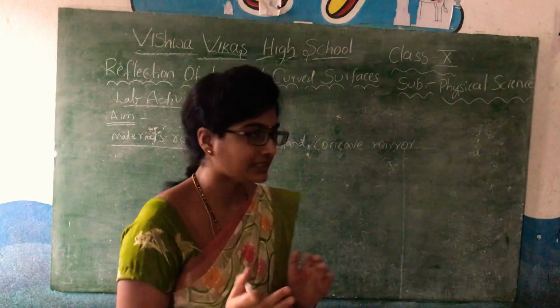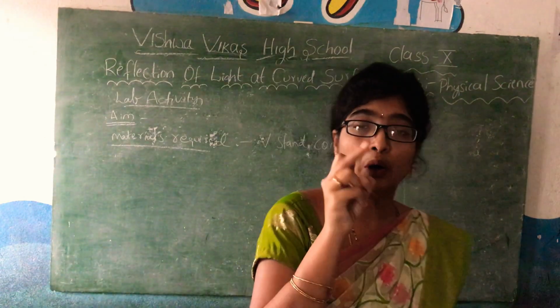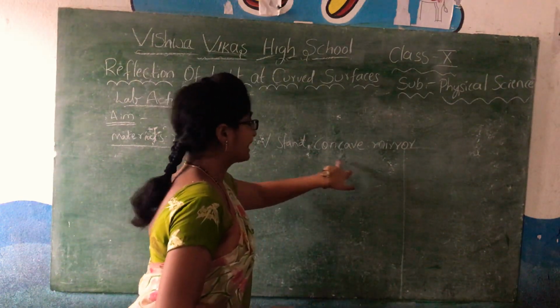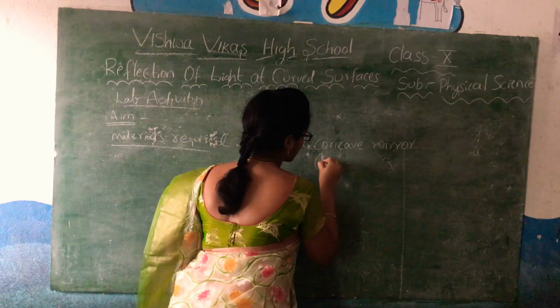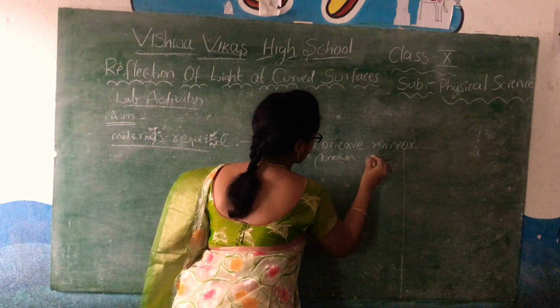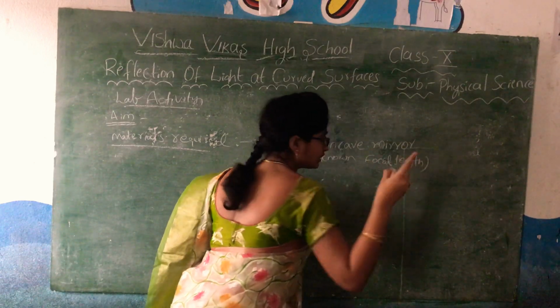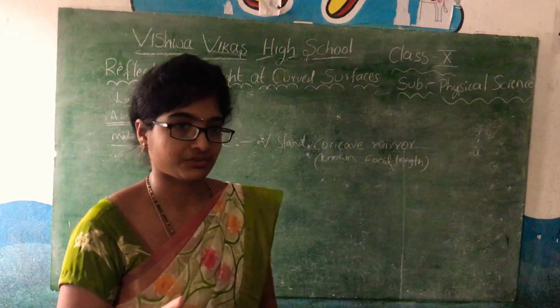We have to take a concave mirror with known focal length, and I also told you how to find the center of curvature. How can we know the focal length if we know the center of curvature?